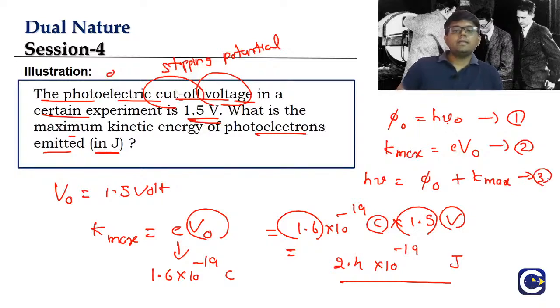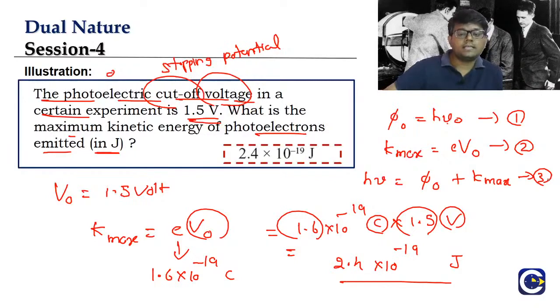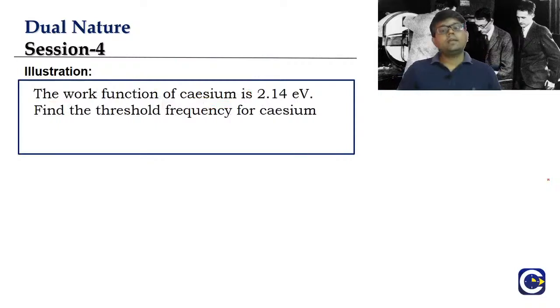So if at all we are getting any questions on this chapter, right guys, we will get questions only based upon these three formulae. I think most of us are able to get it. So you are also able to get the answer. Let's go to the next question, guys. So what is the answer for this one? 2.4 into 10 power minus 19 joules. Okay, let's look at the next one.